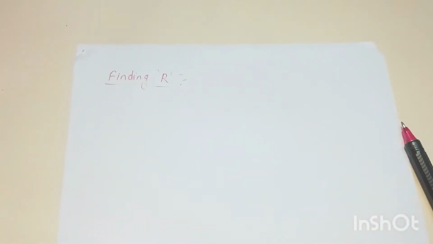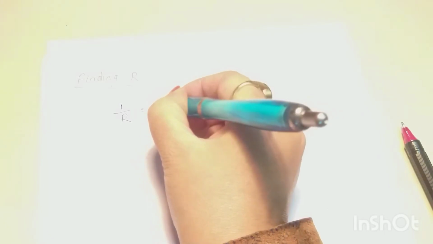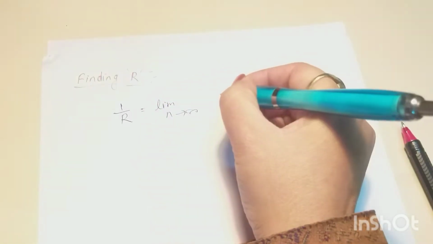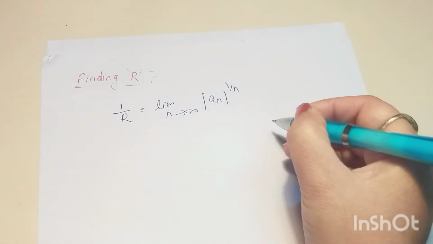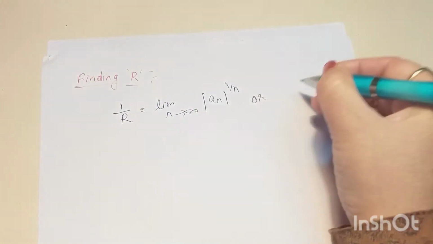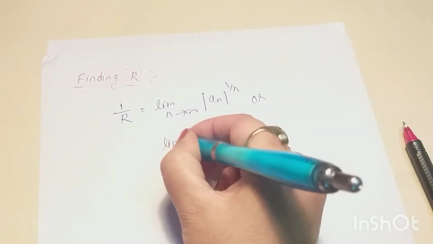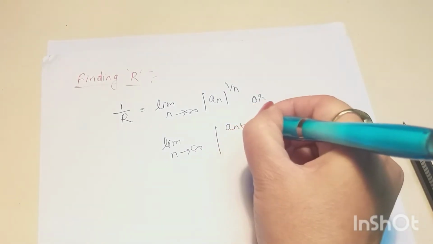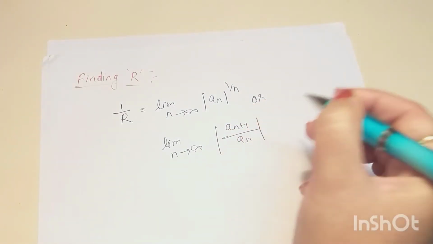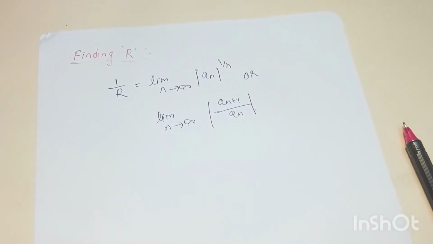Now we see finding R. How do we find R? The formula to find R, the radius of convergence, is taken from Cauchy's theorem. Here 1 by R is equal to limit n tends to infinity mod of a_n to the power 1 by n, or another formula is limit n tends to infinity mod of a_(n+1) by a_n.